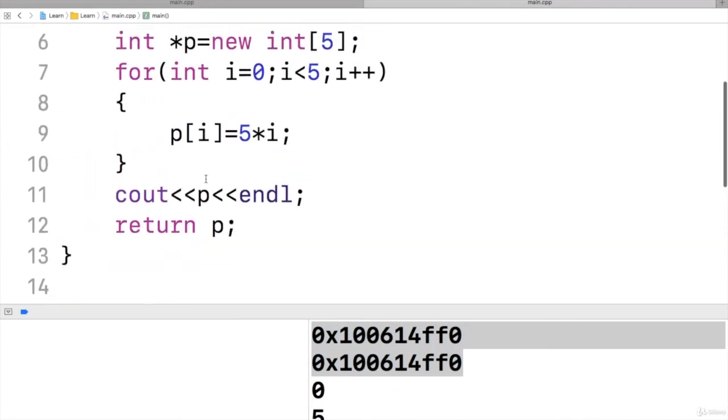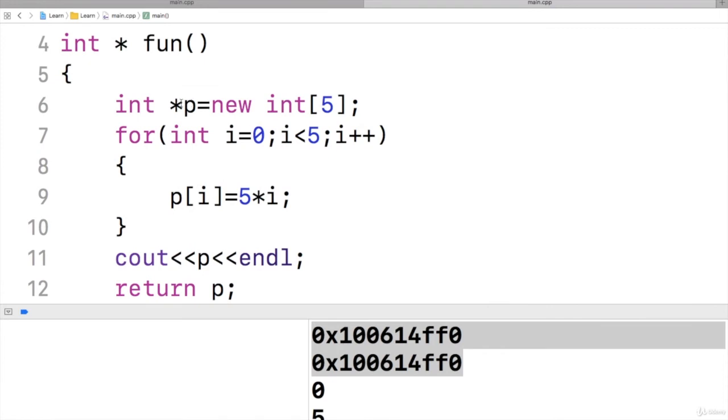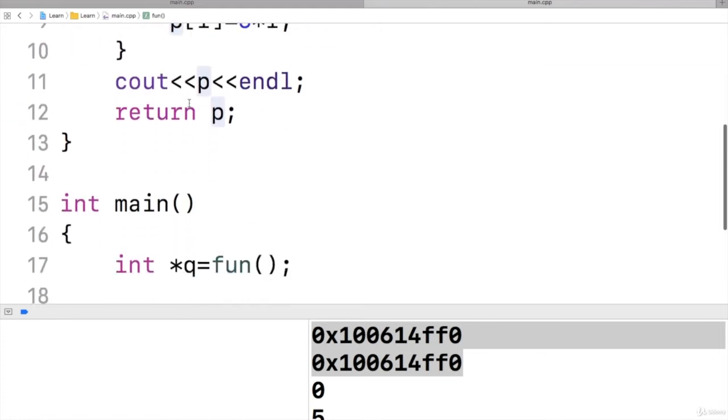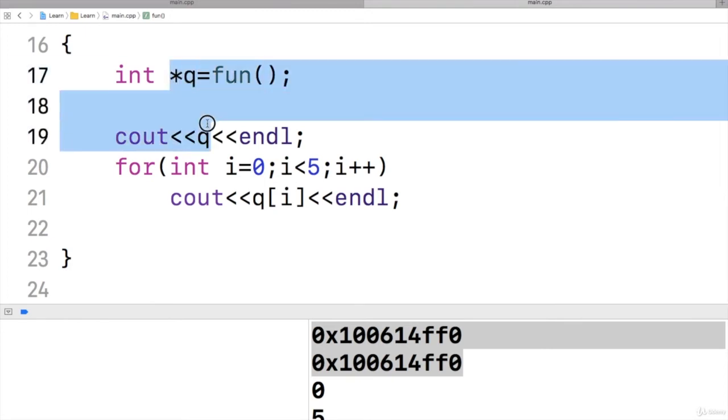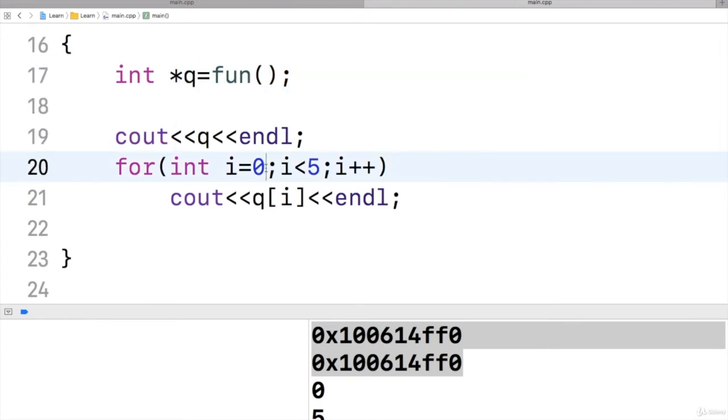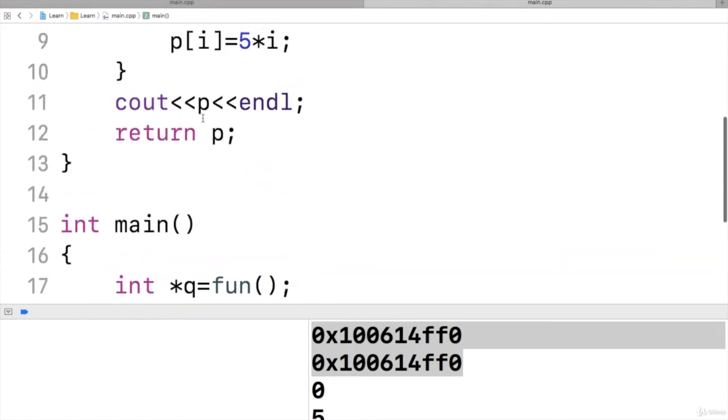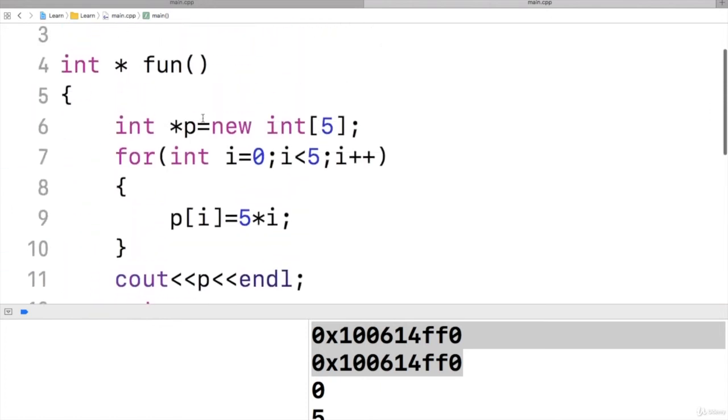As heap memory is global to the program, it can be accessed from any part of a program, provided the address of that memory is there. So this function is sharing the address of this memory to the main function, and the pointer q is accessing that memory. So that's it. This is a call by address mechanism. So that's it. This is return by address. So at some places we need the returning of value by address.